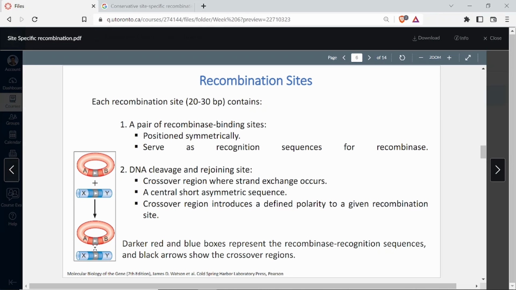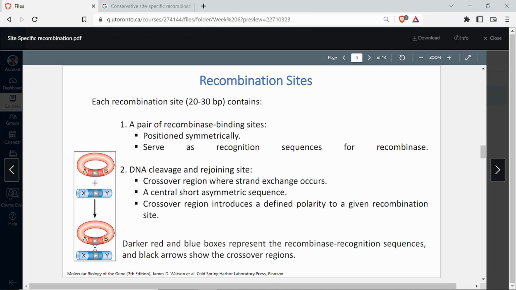And the recombinase binding site is positioned symmetrically, so it is generally in a pair. Because recombinase has multiple subunits, one subunit binds to each of the recombinase binding sites within the recombination site. This is the recombination site, and within that you have the recombinase binding sites. Don't get confused between that.